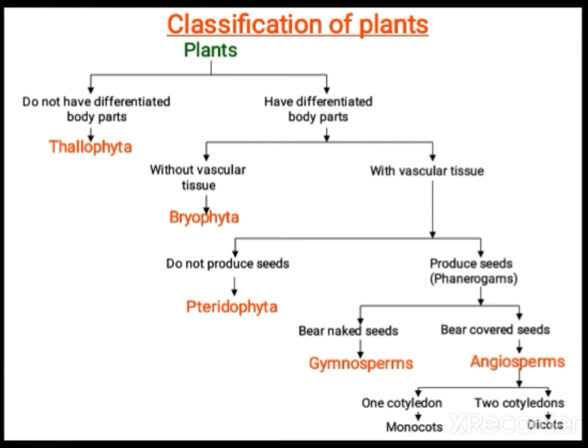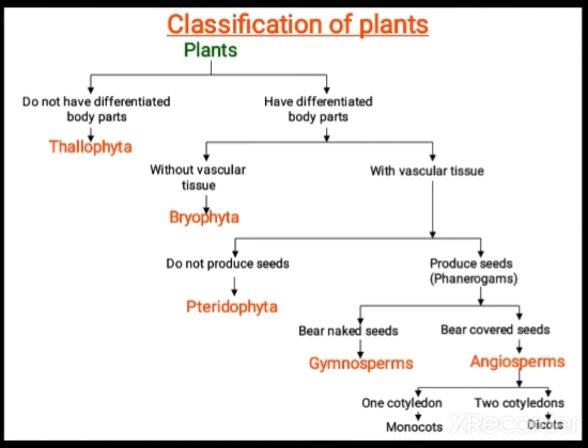Phanerogams bear naked seeds, which you classify under gymnosperms, like pine tree, or bear covered seeds, that is angiosperms. One cotyledon are monocots, and 2 cotyledons are dicots. This is the entire classification of plants.